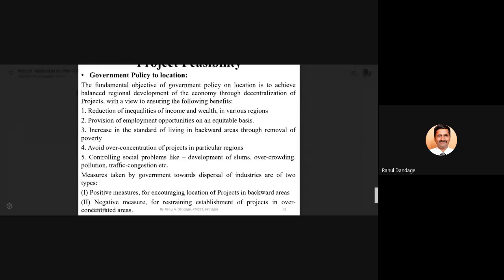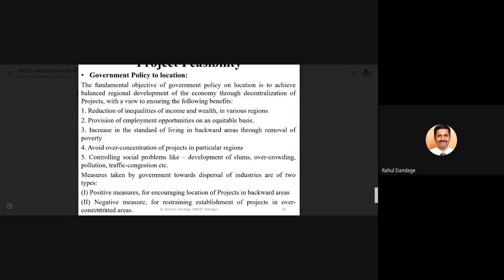So if that is happening, there will be a variety of problems like overpopulation, or the resources like water, electricity, residential facilities will not be enough, because the people who are there will be more than the number of people that particular region can accommodate for development. Controlling social problems, development of slums, overcrowding, pollution, traffic congestion, etc.